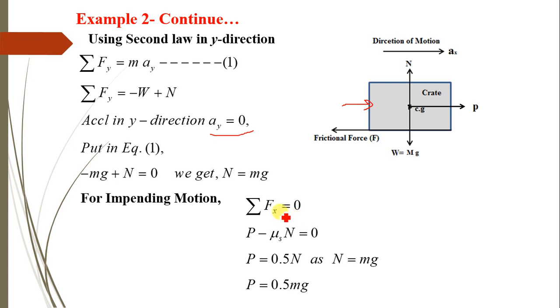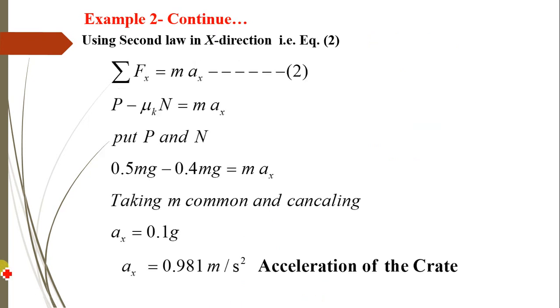In x direction the forces are P in positive x direction and minus F, so P minus friction force. Now in case of impending motion, the coefficient of friction is the coefficient of static friction, so mu s into N. Substituting the value of N as mg, finally we get P equals 0.5 m into g.